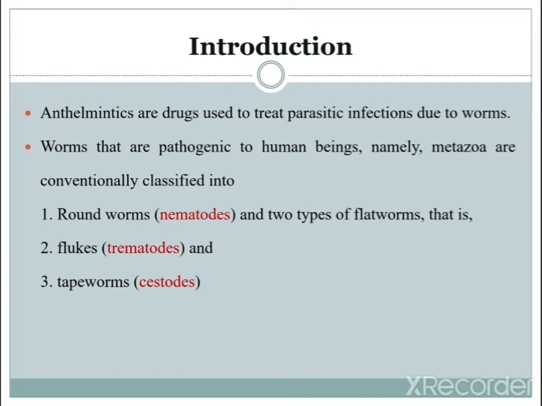The first is roundworms, which are called nematodes, and the other two types are flatworms. The first one is roundworm, the round structure, called a nematode. The other two types of flatworms are flukes, called trematodes, and tapeworms, called cestodes. So these are the other names of these specific parasitic worms: nematodes, trematodes, and cestodes. These are the three conventional types of metazoa parasites.